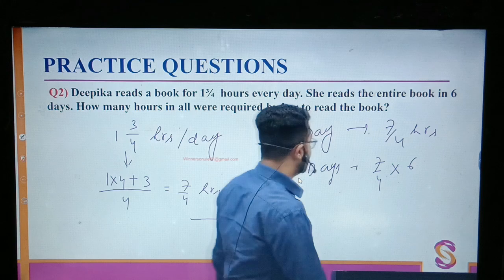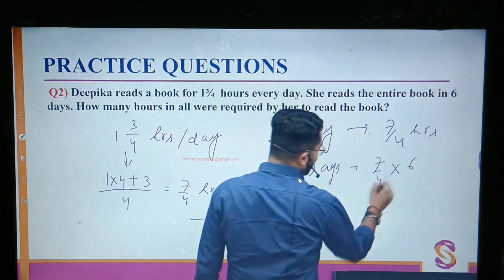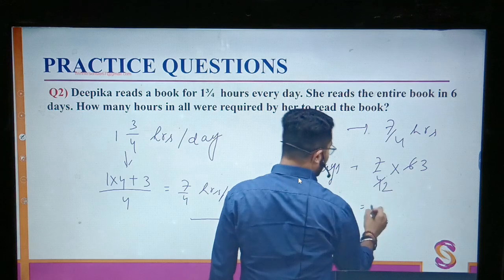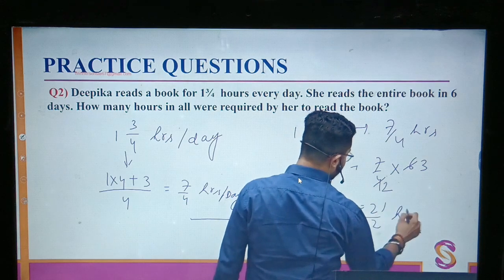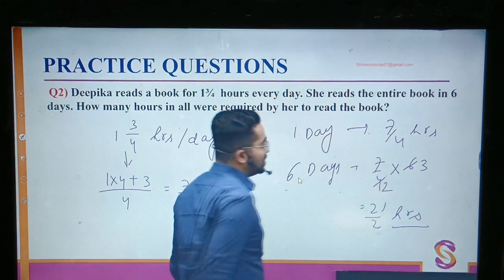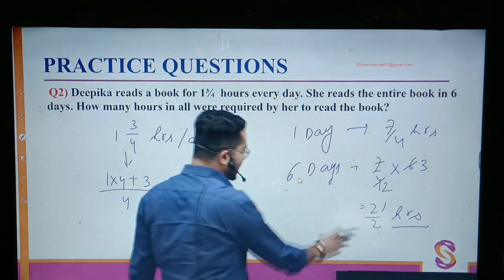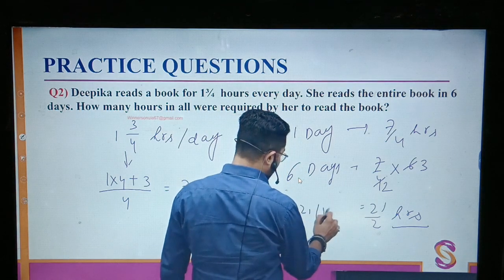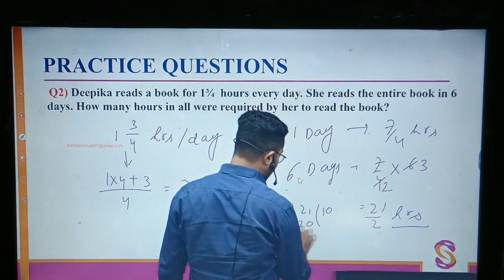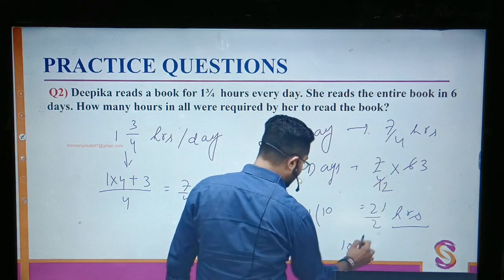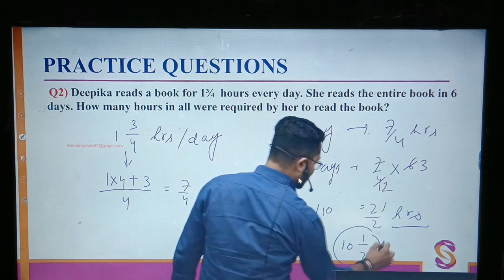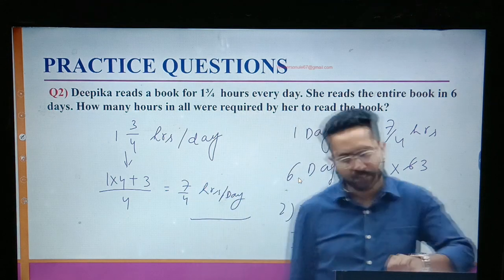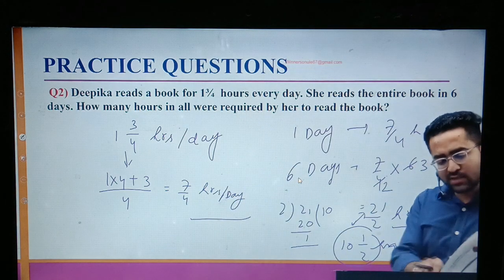Simple. So numerator and denominator both can be divided by 2. 2 into 2, 4. 2 into 3, 6. 7 into 3, 21 by 2 hours. Total 21 by 2 hours. Or you can change it: 2 into 10, 20, 21 remaining. Complete days by 2, 21 remaining. So 10 and 1 by 2 hours. These two are the same. Done. So these two things we have covered.